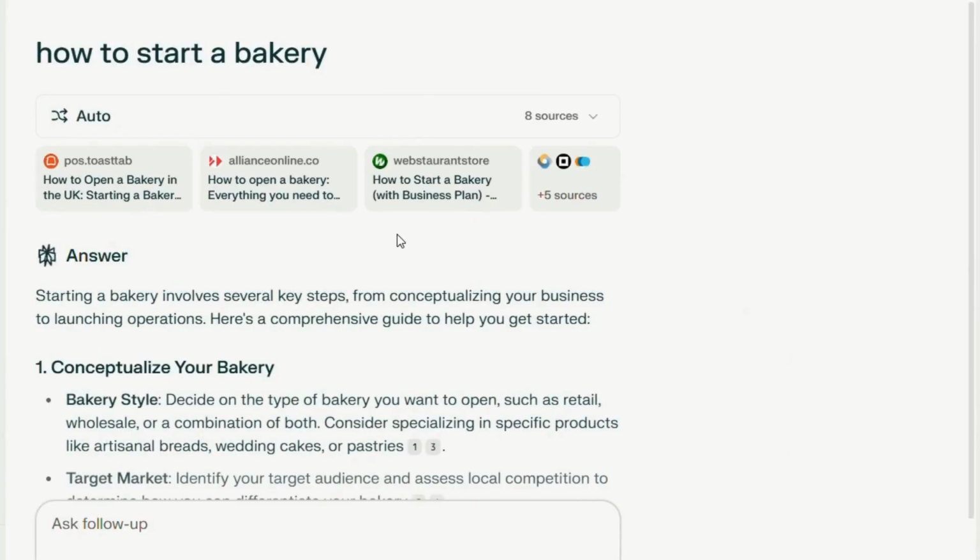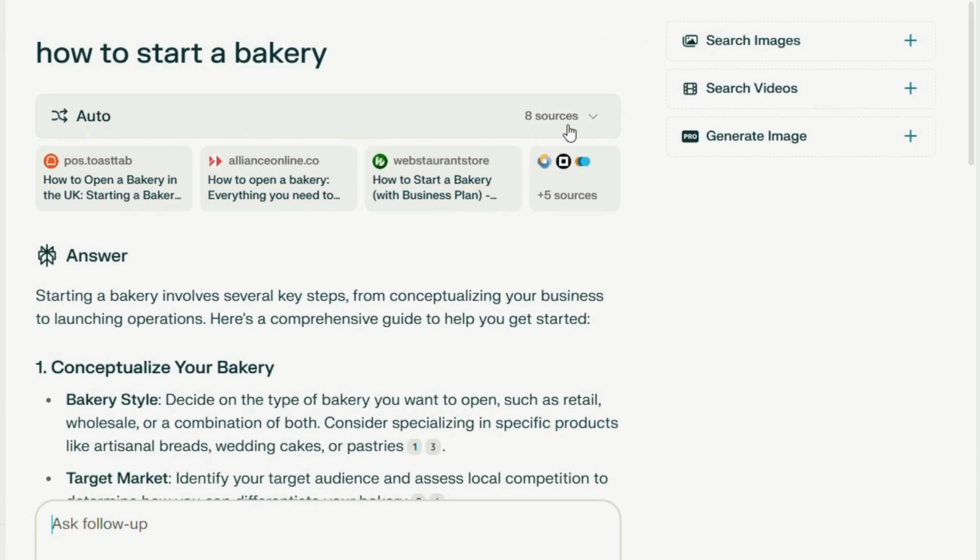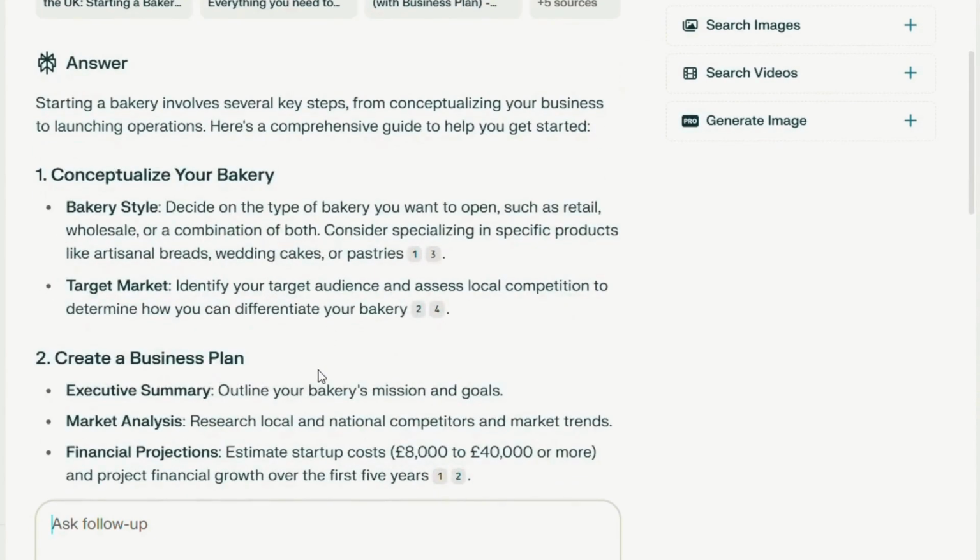Now at this point, it looks like any other search that you would have been doing on any other of the search engines. But already here you start to notice some of the differences which other search engines are starting to copy. Notice at the top I've got my sources. So rather than just show you the results, which a lot of other search engines do, they just scrape the results from other websites and show it to you. You don't know where it's come from. In the case of Perplexity, it gives you the sources.